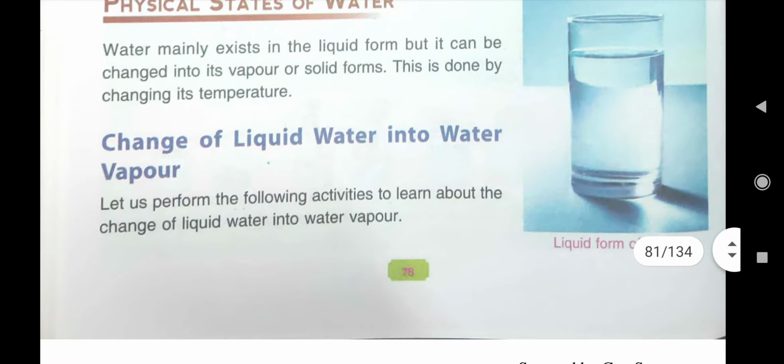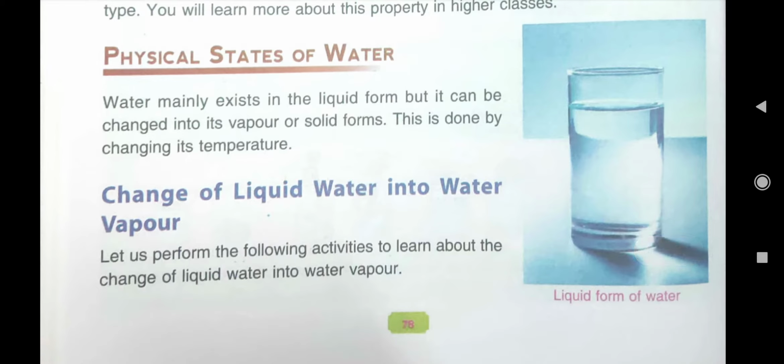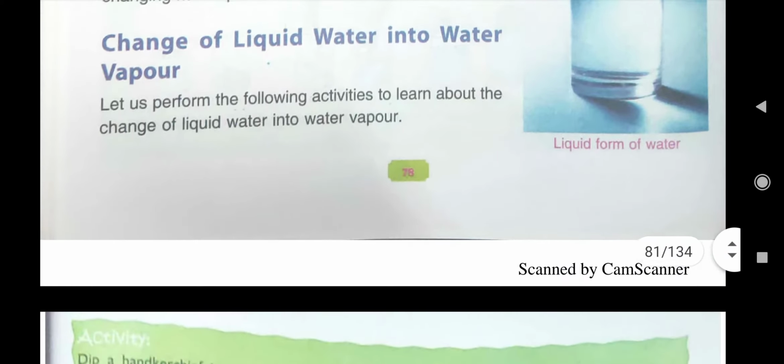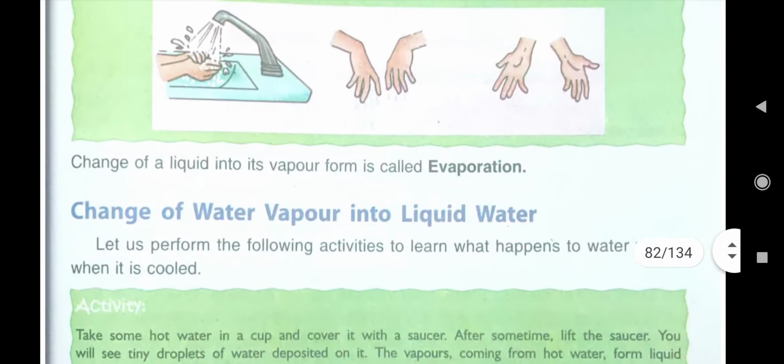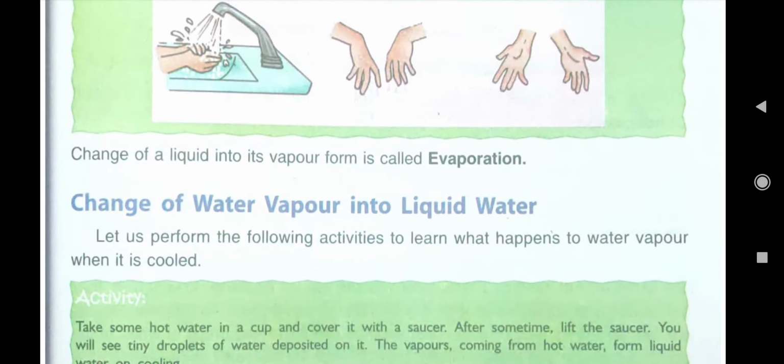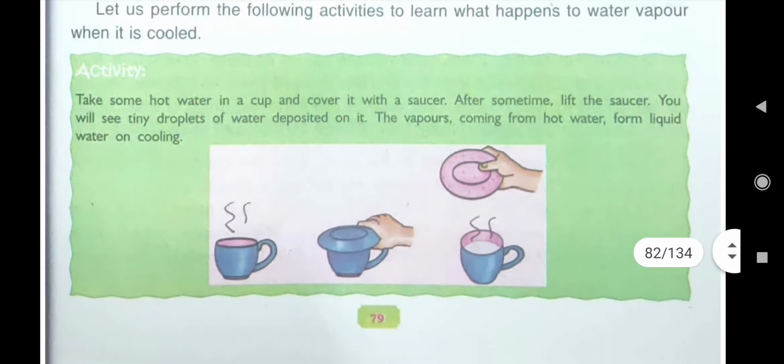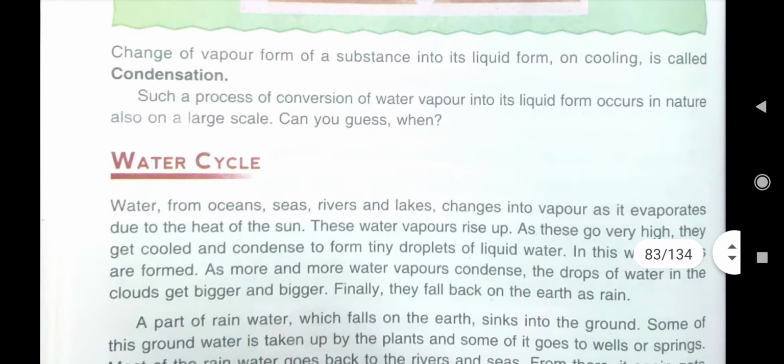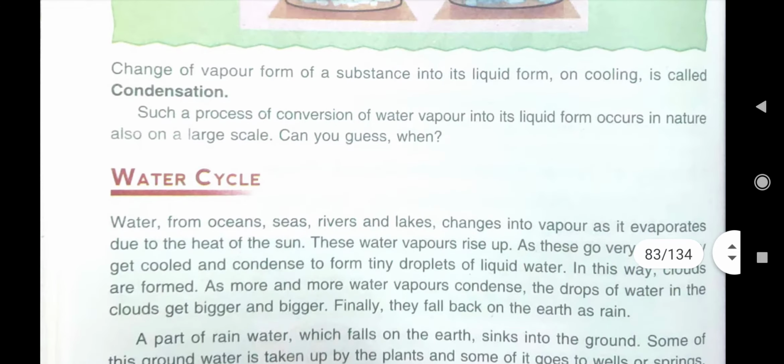Then we also came to know about the physical states of water, that water is available in three forms in the nature, that is solid, liquid and gaseous. And the change of liquid water into water vapor on heating is called evaporation. Then we also learnt about condensation.